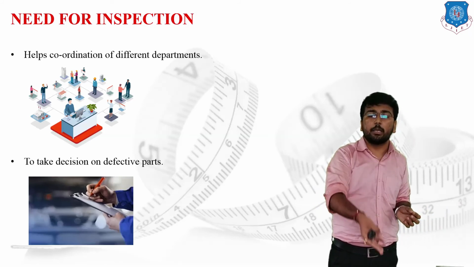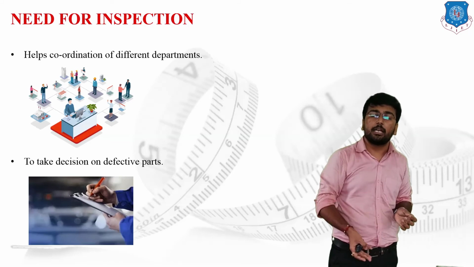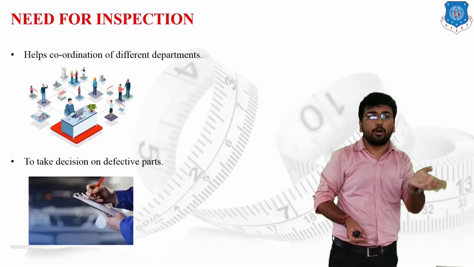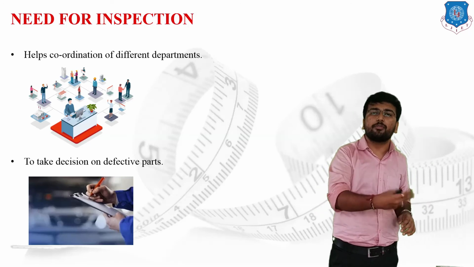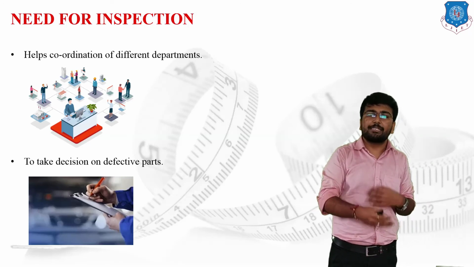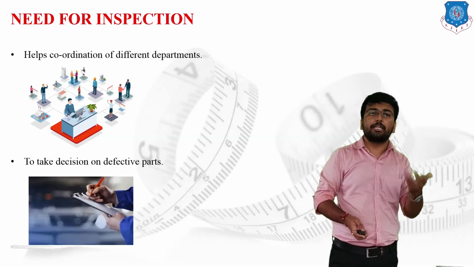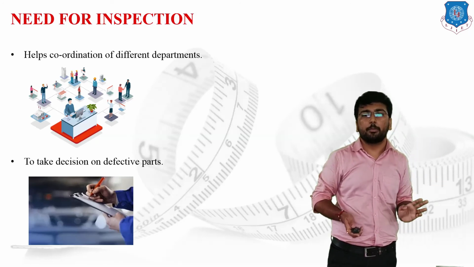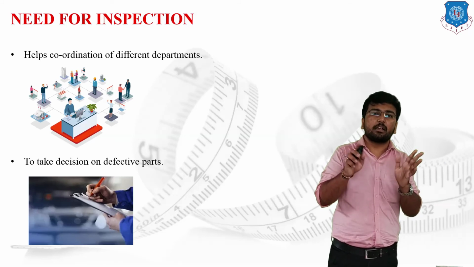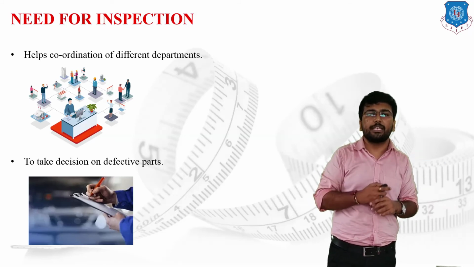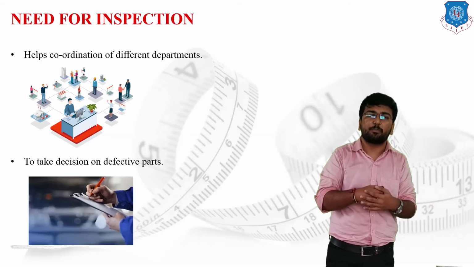After checking the parts at every stage, the company will do inspection on each and every part. And if the part does not fulfill the basic criteria, or say the basic functional requirement of the company, then the company will directly take away this particular part.